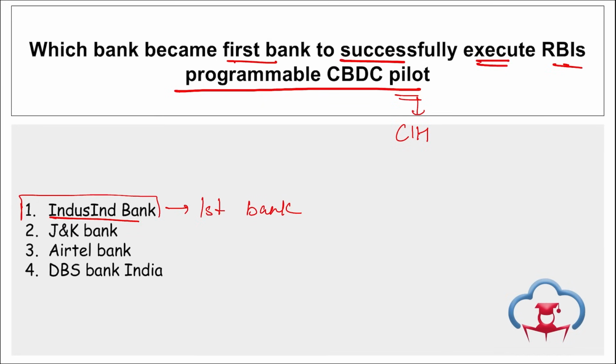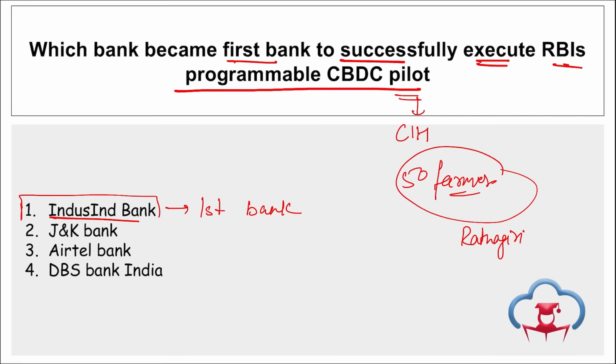Then if we talk about this CBDC pilot project, the main aim here is focusing on programming the end use of the funds and how these can be distributed to the farmers for their carbon credit generation. And as it is a pilot project, IndusInd Bank initiated the programmable CBDC disbursement to 50 farmers on a pilot basis, that means on a trial basis, in Ratnagiri district of Maharashtra, and their aim is to cover 1000 farmers here.